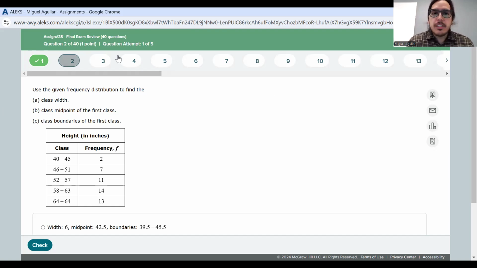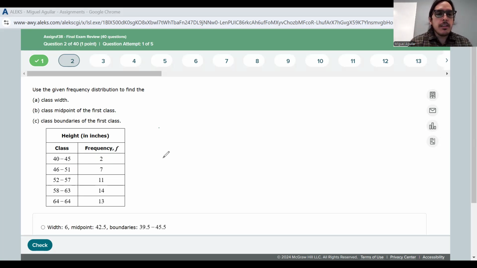So maybe if I just annotate on the screen, this will make some sense. Here we go. So first, our data is already organized into discrete classes, and the frequency of each of the data values that fall in between those class boundaries has already been listed for us, okay? So realistically, to find the class width, we don't need to use a formula to calculate anything.